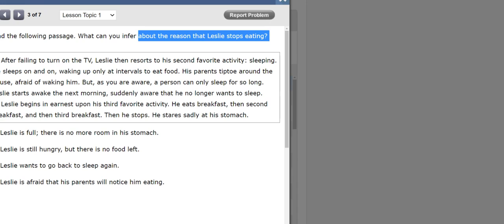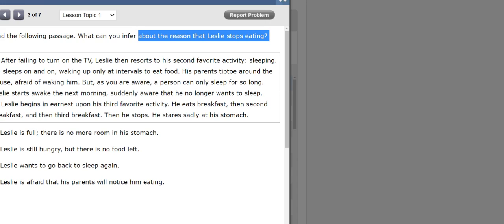After failing to turn on the TV, Leslie then resorts to his second favorite activity, sleeping. He sleeps on and on, waking up only at intervals to eat food. His parents tiptoe around the house, afraid of waking him. But as you are aware, a person can only sleep for so long.